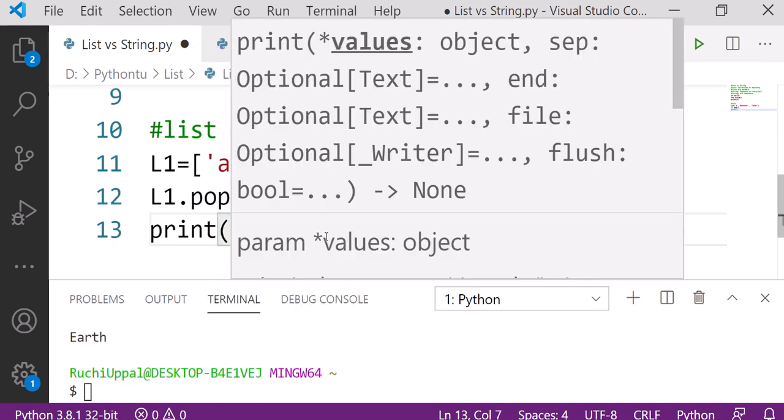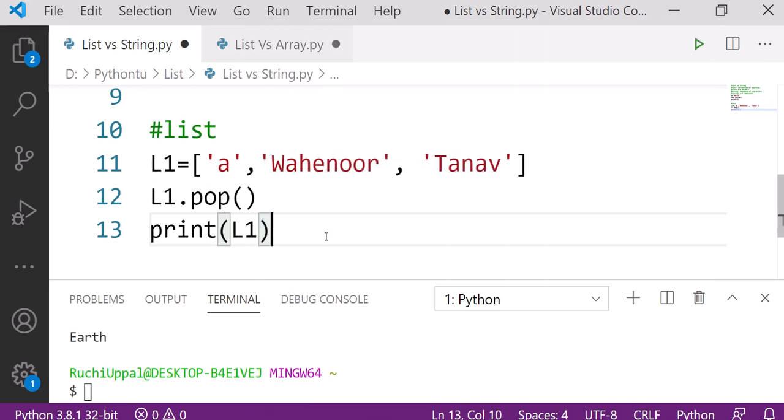Print L1, control S, and let's check the output. Now you can see the last element Tanav has been deleted from the list. So the concept here is that you can easily delete it and you can update it. But in a string you cannot do these things. I hope it is clear to you now what is list and what is string.